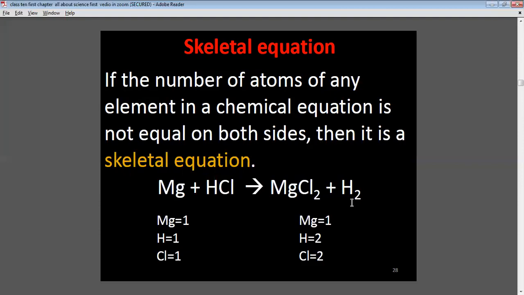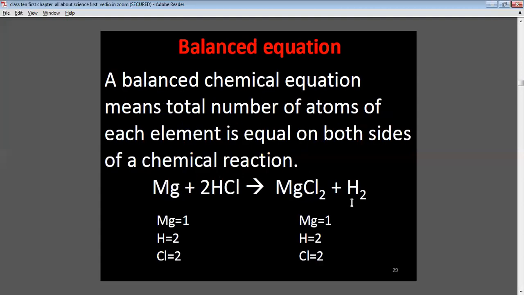This reaction is not balanced because on the one side, magnesium 1, hydrogen 1, chlorine 1, and on the other side, magnesium 1, hydrogen 2, and chlorine 2. This is known as a skeletal equation because it is not balanced.